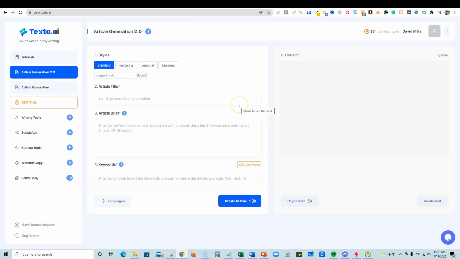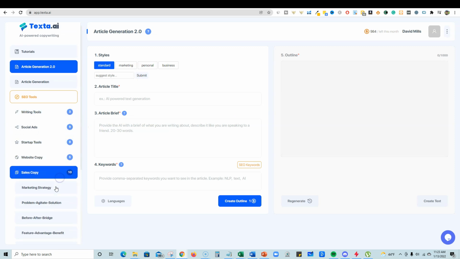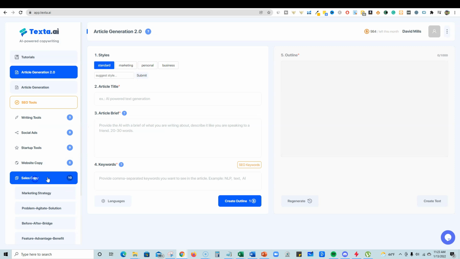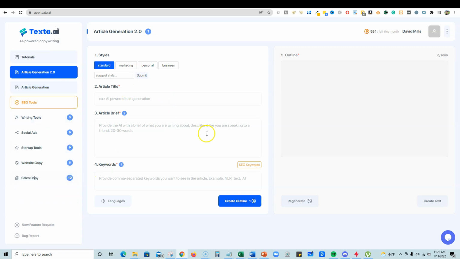So we're in Texta.ai, and here's the interface. It has a really nice interface. It tells you the total of the different types of things you can write in here, and so forth. But the big thing I like is the article generation. You can see they actually put article generation 2.0 right here. So we will be clicking on article generation 2, and we can see we're right here.